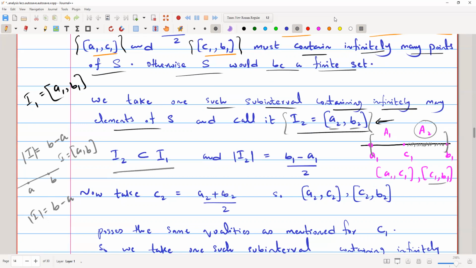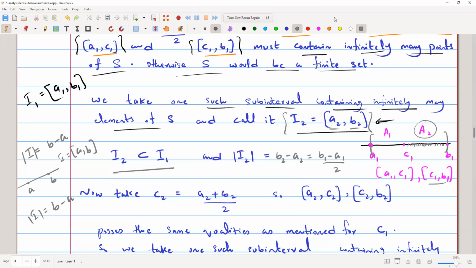So why did we do that? First of all, we can write that the length of I2 is equal to B2 minus A2. But B2 minus A2 is actually equal to B1 minus A1 divided by 2.